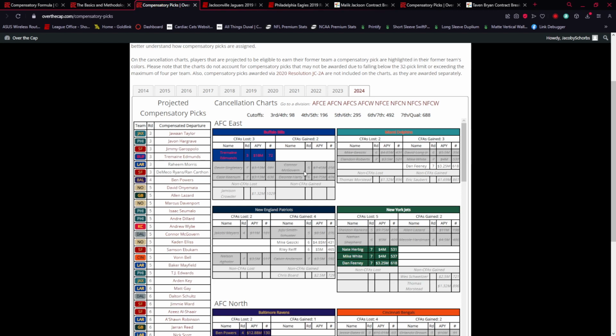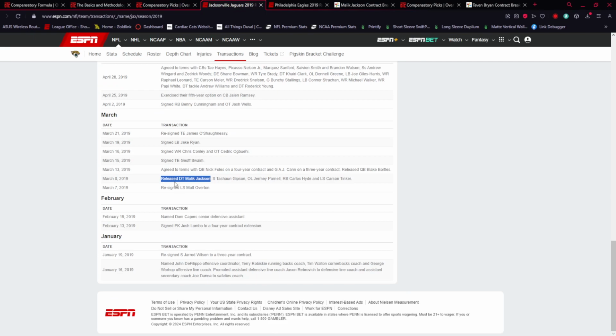Now, for an example, like I mentioned earlier, about a player who doesn't count as a CFA and showing that they do not count, let's talk about a former Jacksonville Jaguar from a long time ago. Malik Jackson. This is a player who's part of the Sacksonville days. Someone that was a pretty good player. Not necessarily the best of the best on the team, but he was a positive.